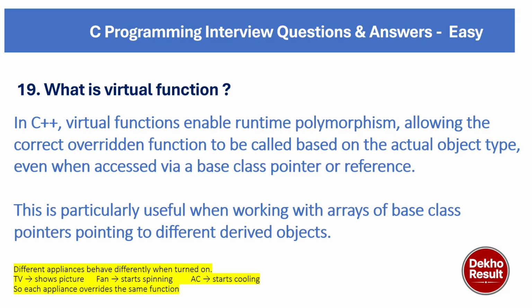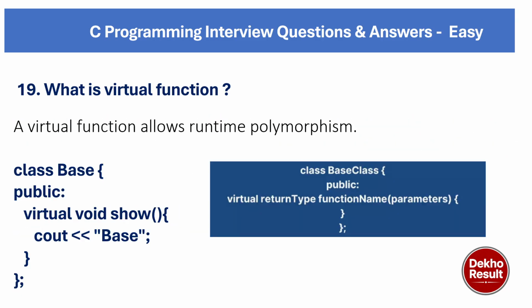What I mean by this sentence is, for example, different appliances behave differently when turned on. When we turn on a TV, it shows a picture. When we turn on a fan, it starts spinning or rotating, and when we turn on an AC, it starts cooling. So each appliance overrides the same function, turn on, but the behavior differs: the TV shows the picture, the fan starts rotating, and the AC starts to cool. This is how the same function behaves differently. This is what is actually meant by virtual function.